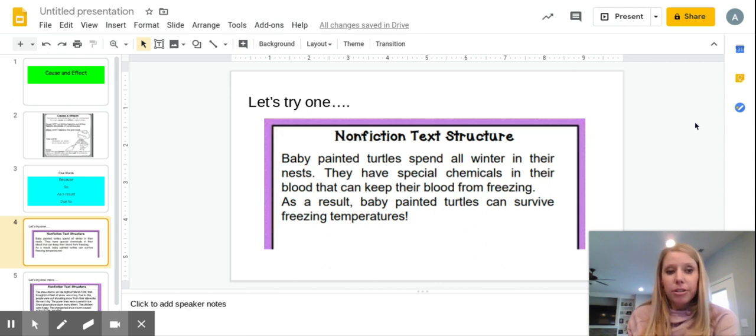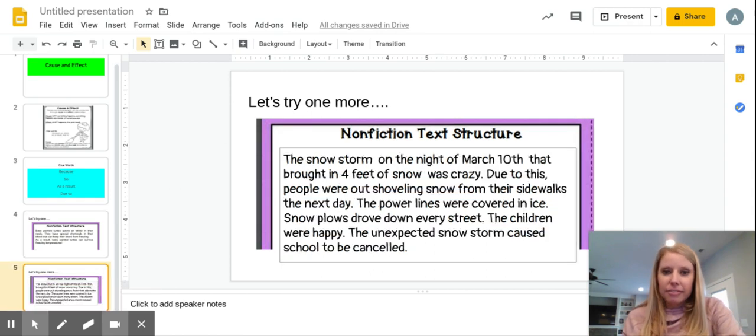So my first question for you is, do you guys think you can find the cause of this one? If you said the cause of the baby turtles spending their winters is that they have special chemicals that keep their blood from freezing, that would be the cause. The effect of them having these special chemicals in their bodies that makes their blood not freeze, the result of that is that they can, sorry, my slide keeps moving. The result of that is that they can survive in freezing temperatures. Okay, let's look at one more example together.